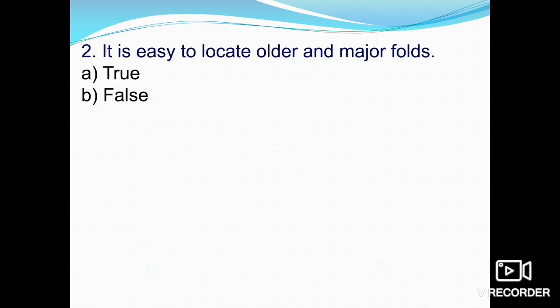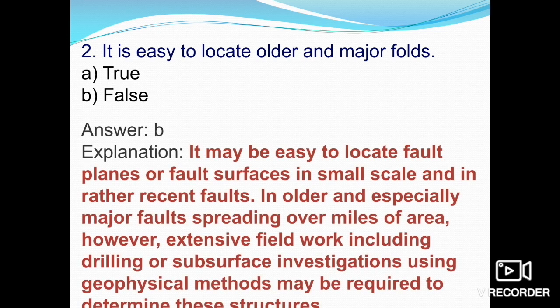Next one: it is easy to locate older and major faults. You have to pinpoint whether this statement is true or false. Basically it's a false statement.